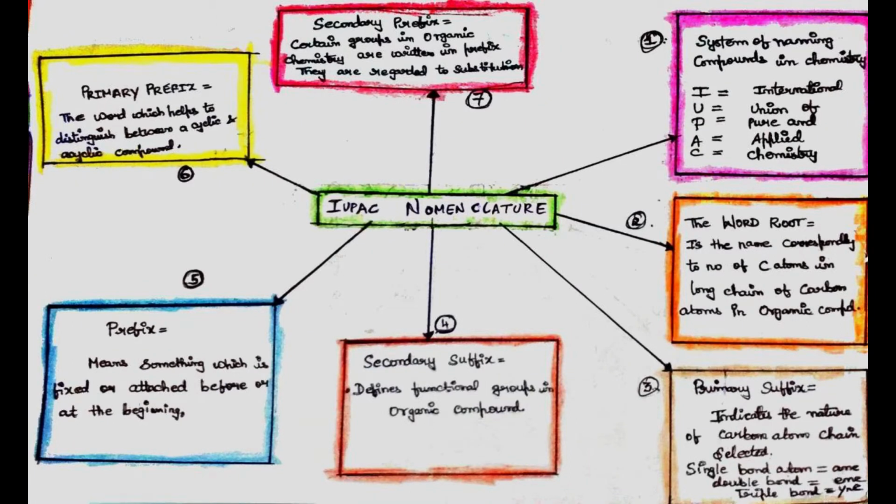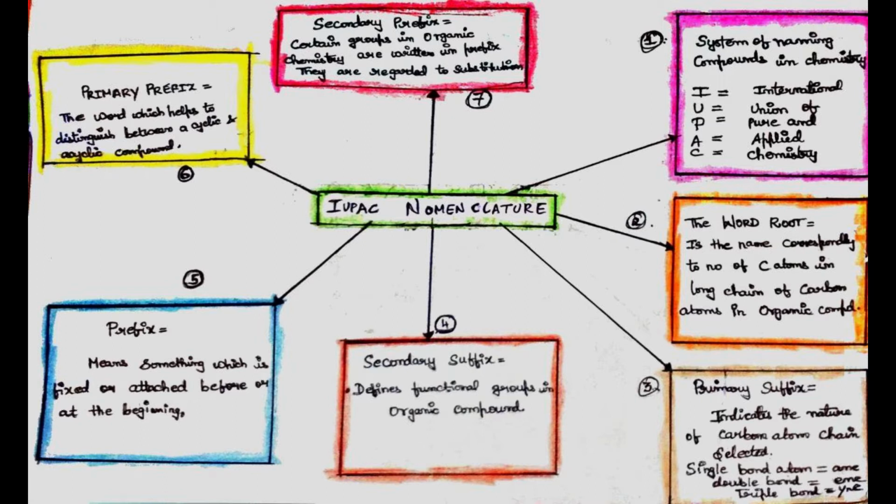So here we have the IUPAC nomenclature topic. First, it is the system of naming compounds in chemistry. IUPAC stands for: I stands for International, U stands for Union of, P stands for Pure, A stands for Applied, and C stands for Chemistry. That is, IUPAC means International Union of Pure and Applied Chemistry.